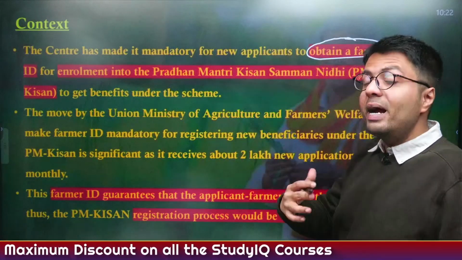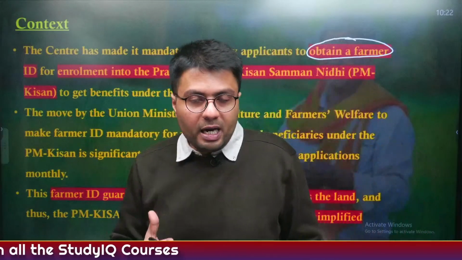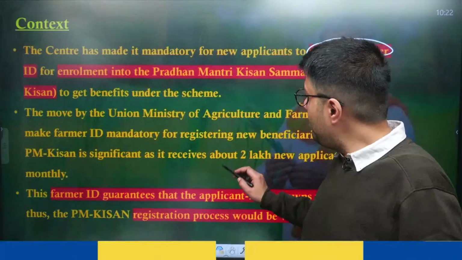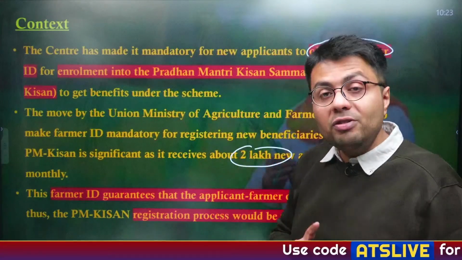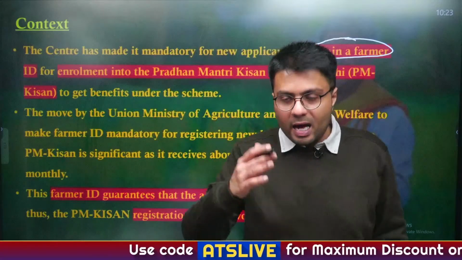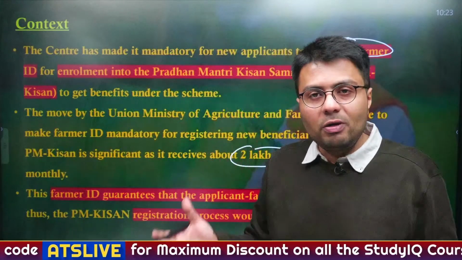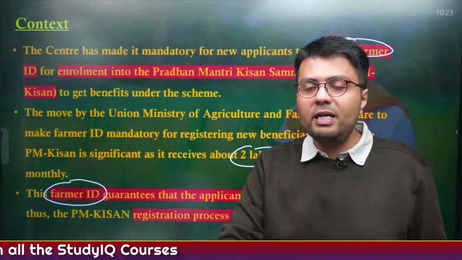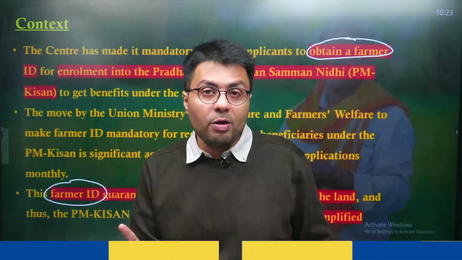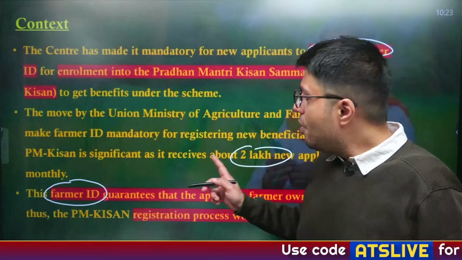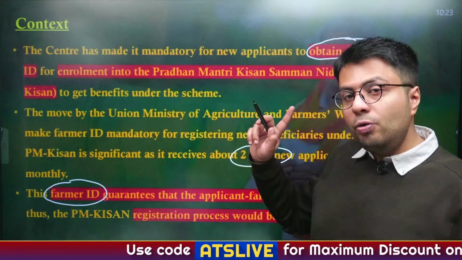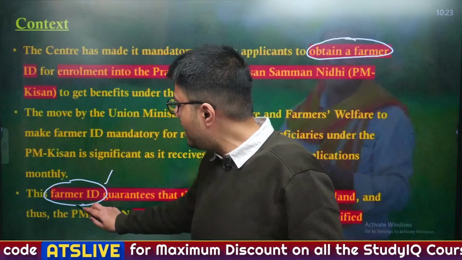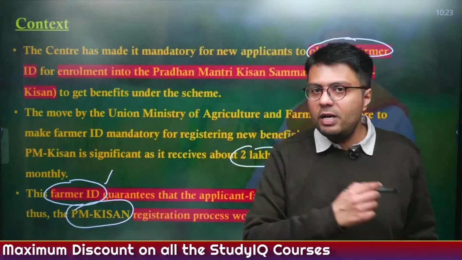Now, this move is quite significant, first of all, because monthly, the PM-Kisan scheme sees about 2 lakh new applications, and to make sure that the farmers who are applying for this scheme actually own land, we need farmers ID, because farmers ID, as you can understand, is linked with many data, which includes whether the farmer owns a piece of land in India or not. So, from this article's perspective, two pieces of information are important: what is farmers ID and what is PM-Kisan scheme. So, let us try to understand these two, particularly important from our prelims perspective.